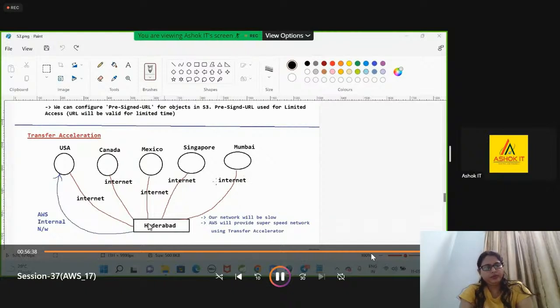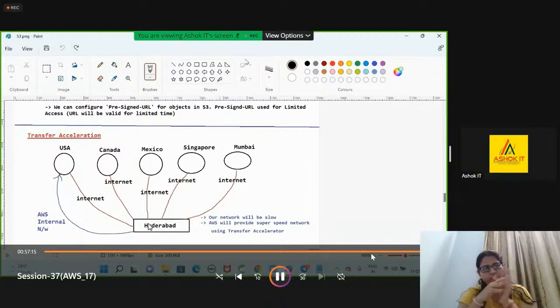Let's assume that I want to upload the data to the USA region, New Jersey, or to a Singapore region bucket. I'm in Hyderabad, India. From Hyderabad, I'm connecting to the Singapore region and uploading the data through the internet. Will the network be slow or fast? Definitely the network will be slow. Our Wi-Fi, our internet, our mobile data will be slow.